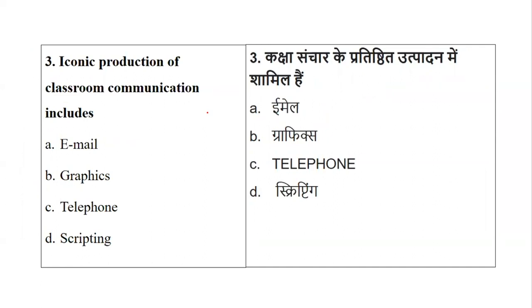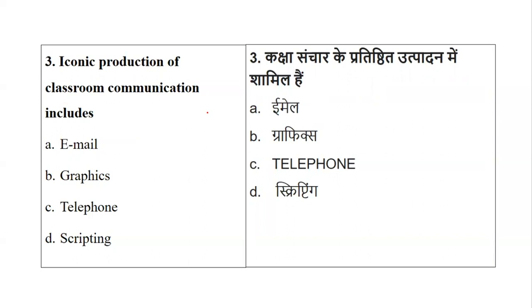So iconic production of classroom communication should include what? Should it include email? Should it include graphics? Should it include telephone? Or should it include scripting? So what exactly should this iconic production of classroom communication include? So it is email, it's graphics, it's telephone, or it's scripting.